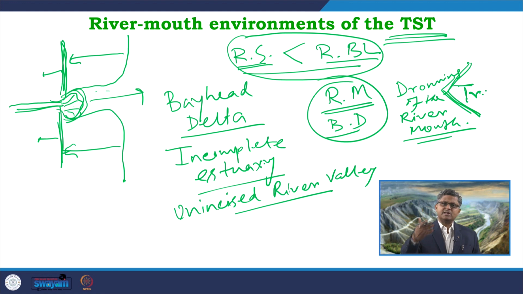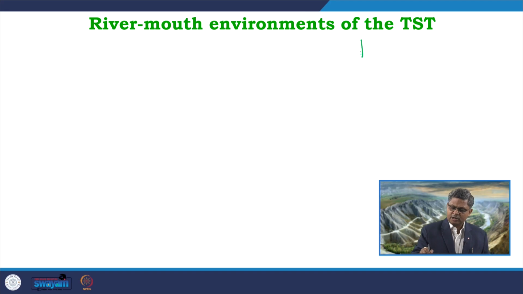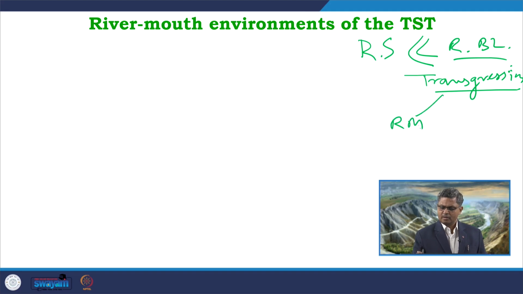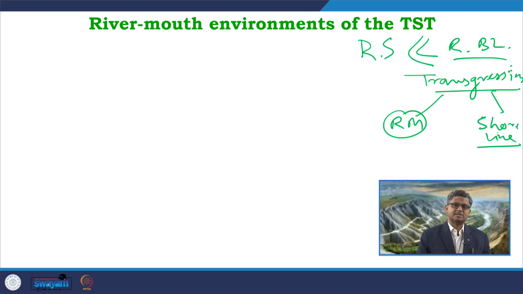A variation of this, the third kind of variation, is where the rate of sedimentation is significantly outpaced by the rate of base level change, base level rise. So, definitely there will be overall transgression, and that transgression can be observed both in the river mouth area as well as within the shoreline, in both the areas.